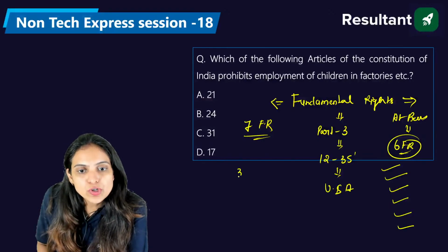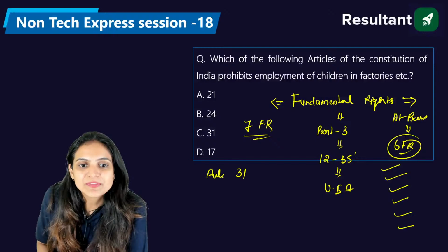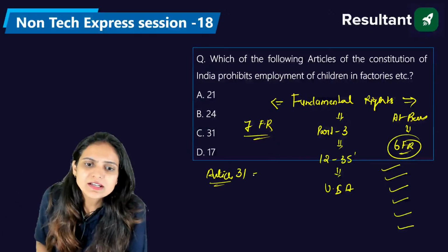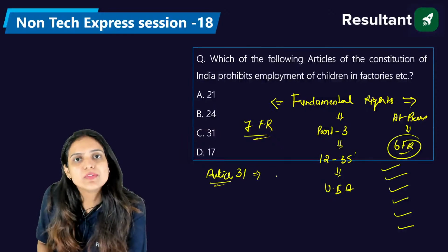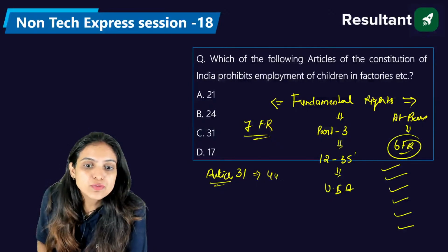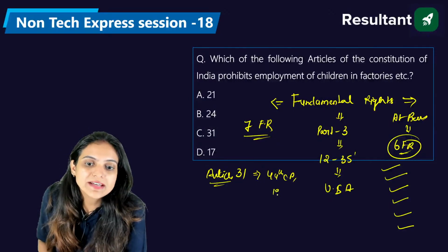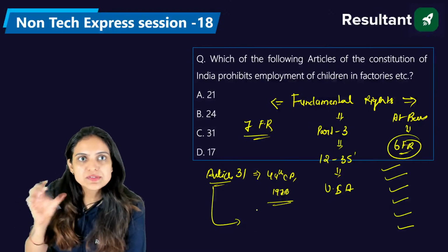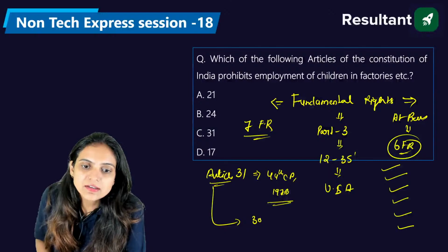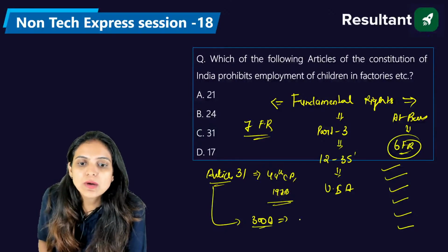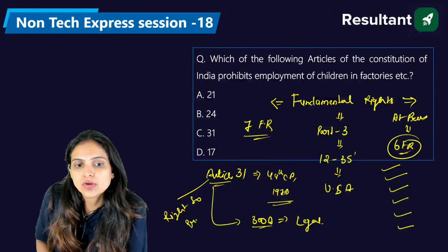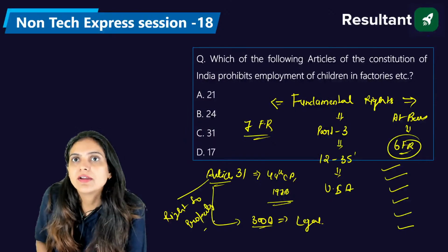But when we talk about Article 31, earlier it was a part of the fundamental rights, but later, by the 44th Constitutional Amendment Act of 1978, we changed it. Now the provisions of Article 31 are there in Article 300A, and it is now a legal right instead of a fundamental right, which is the right to property.